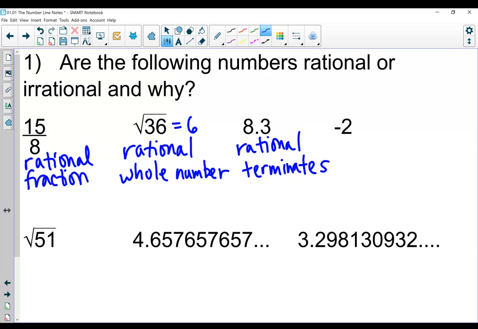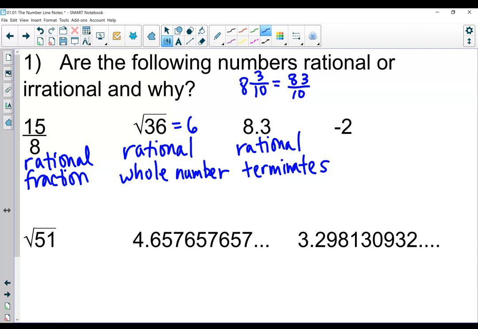And just for kicks, we could take 8.3 and make it into a fraction, just so you can remember how that's done. The 3 is in the tenths place, so it's 8 3/10. And then if I wanted to make that into an improper fraction, 8 times 10 is 80, plus 3 is 83, so this would be